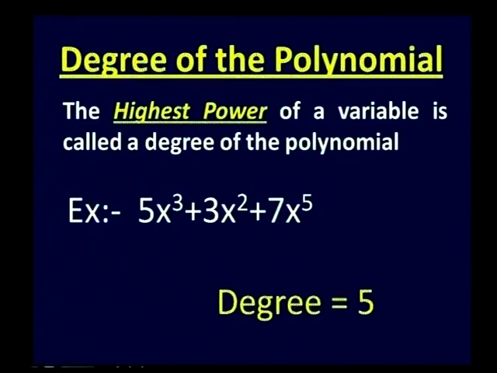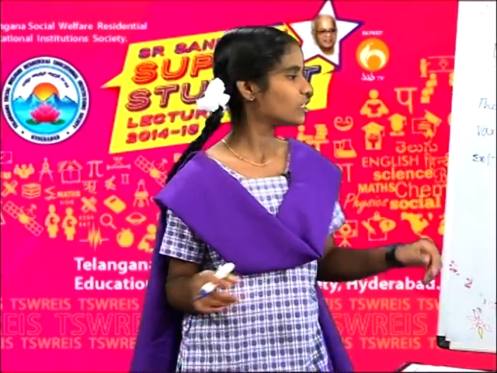Here, degree of a polynomial means the highest power of a variable in a polynomial is called a degree of polynomial. For example, 5x cube plus 3x square plus 7x power 5. In this polynomial, if we observe the powers, the first term power is 3 and second term power is 2 and third term power is 5. Among these all powers, the highest degree is 5. So, it is called as a degree of polynomial.